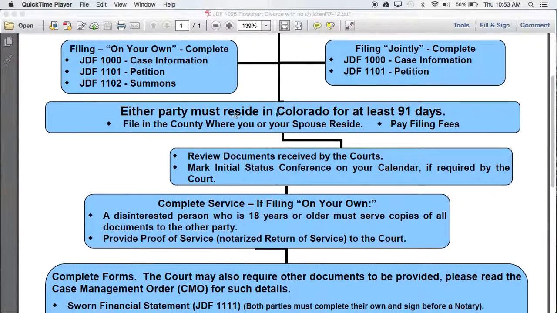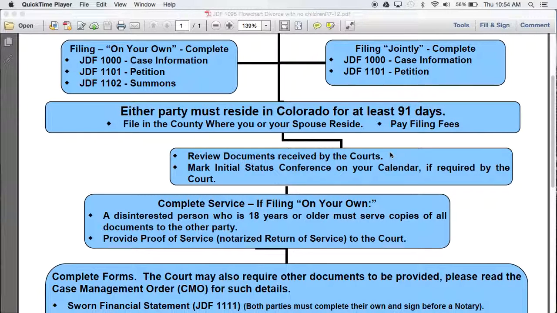Either party must reside in Colorado for at least 91 days prior to filing the documents in the district court. This is how Colorado retains jurisdiction. You will file in the county where you or your spouse reside. That is the proper county for your filing.